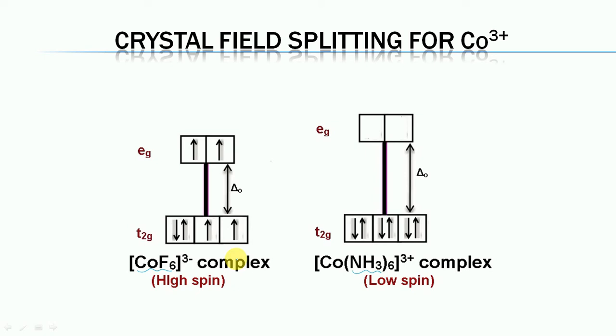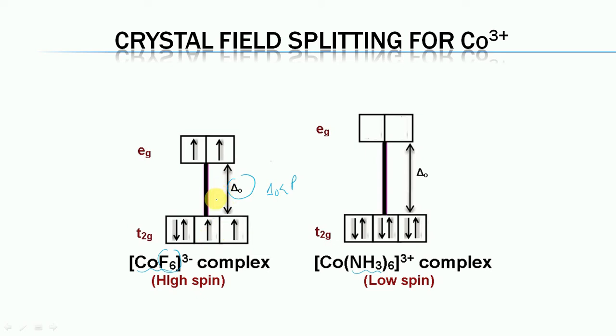In both cases, the cobalt is in the +3 oxidation state and has 6 d electrons. In the first case, the fluoride ion is a weak field ligand, and therefore delta O is small, and the value of delta O will be less than the pairing energy, so the electrons will remain unpaired.